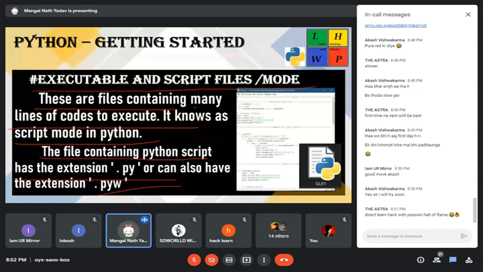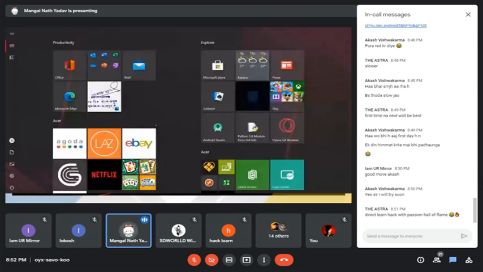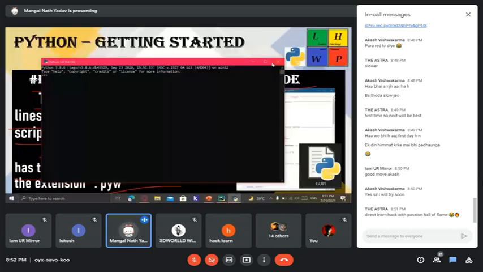Script mode in Python is where we can write many lines of code to execute at once. Rename the file as .py or .pyw. It is the same file.